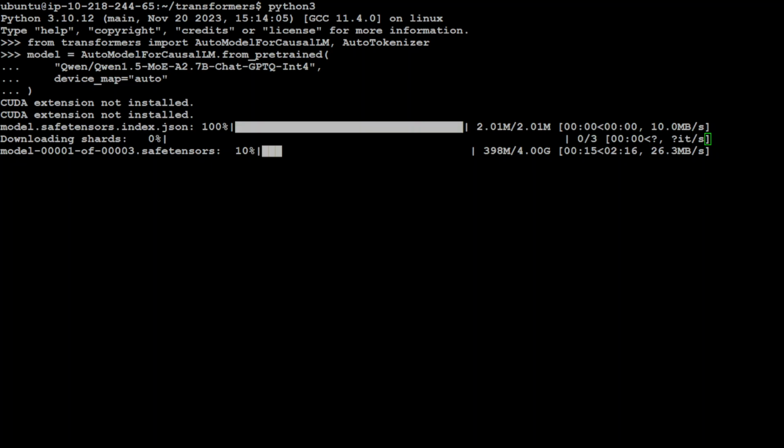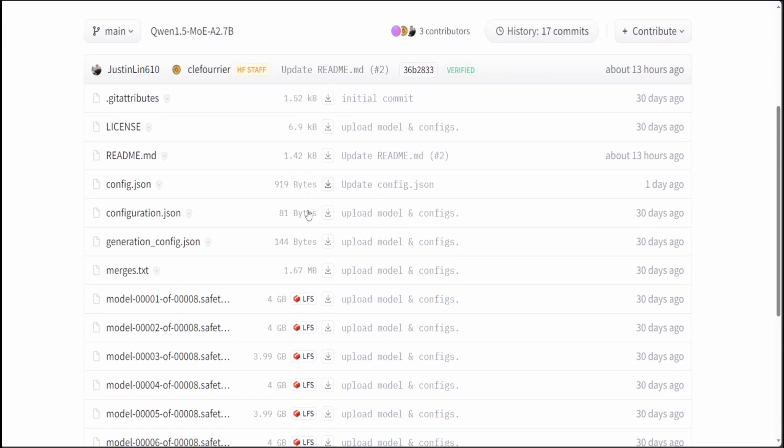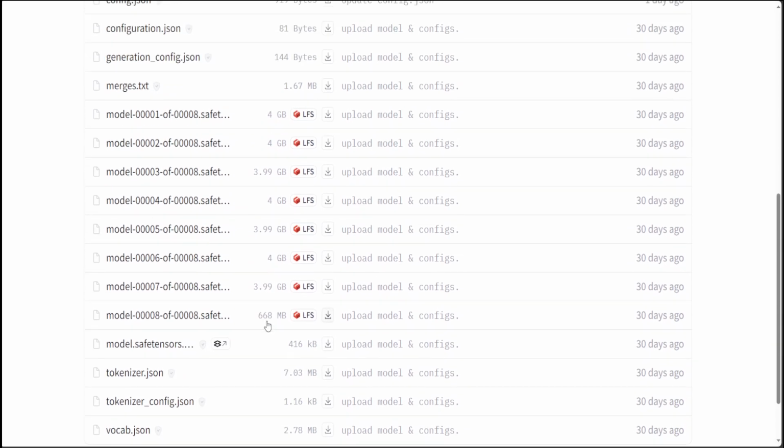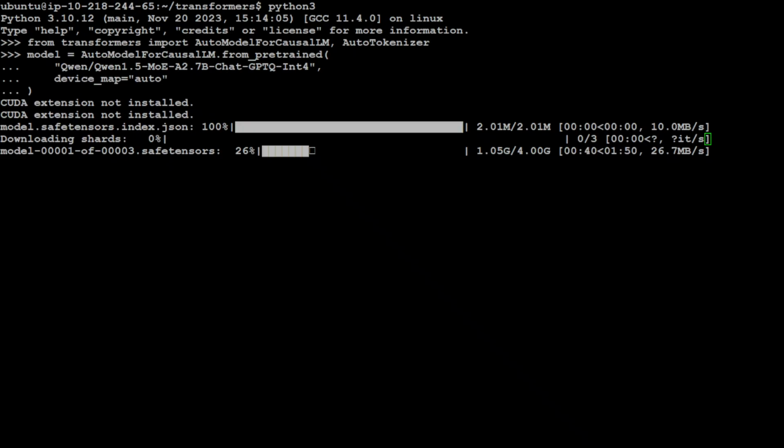So if we go back to our model card, if you go to files, then you can see the size is around 4, 12, 16, 20, 24, 28 gig of size you should have on your system. I have that much space, but I'm not sure if my GPU would be able to support that much, but let's see. Let's wait for all of these to download.